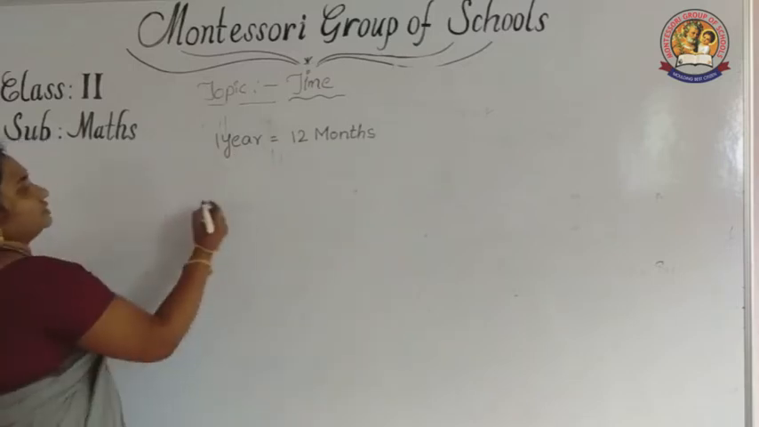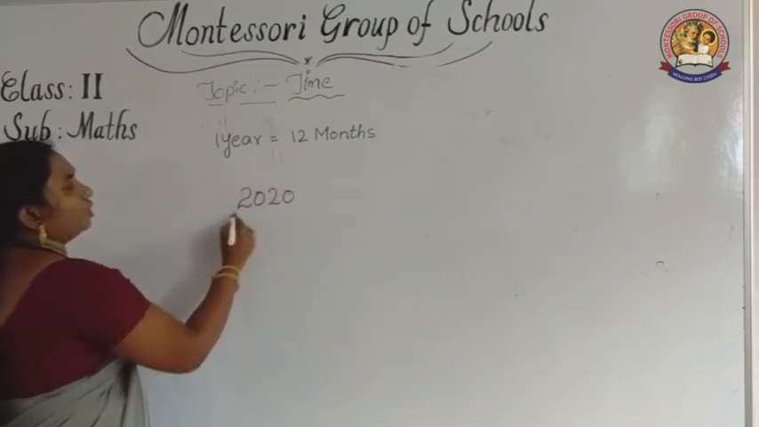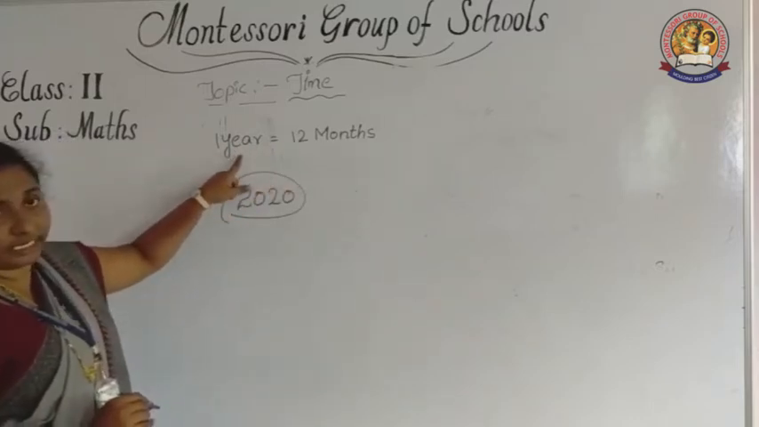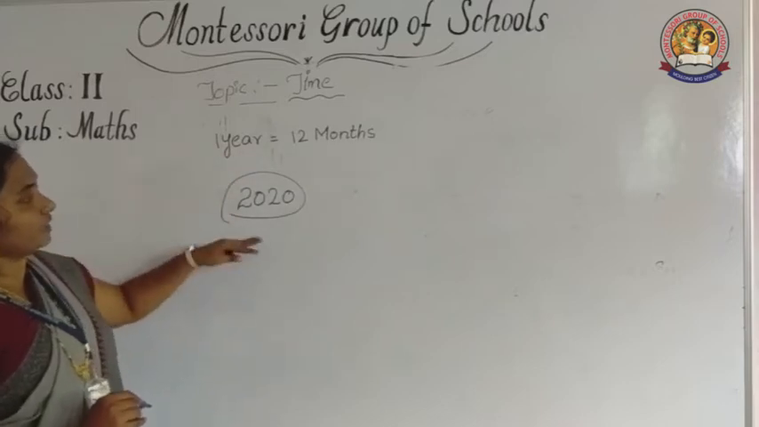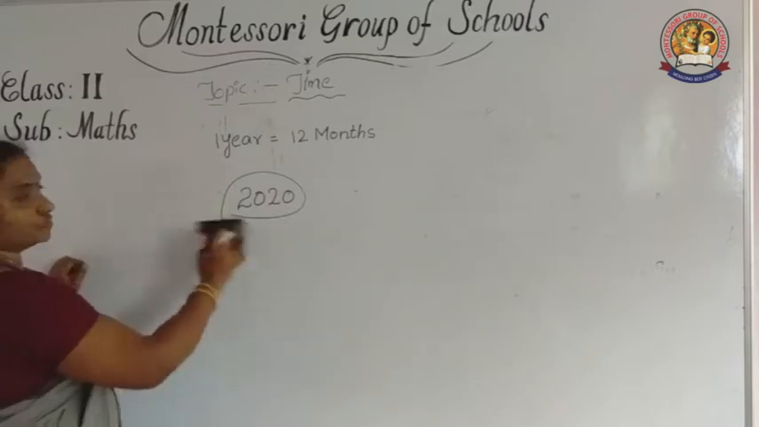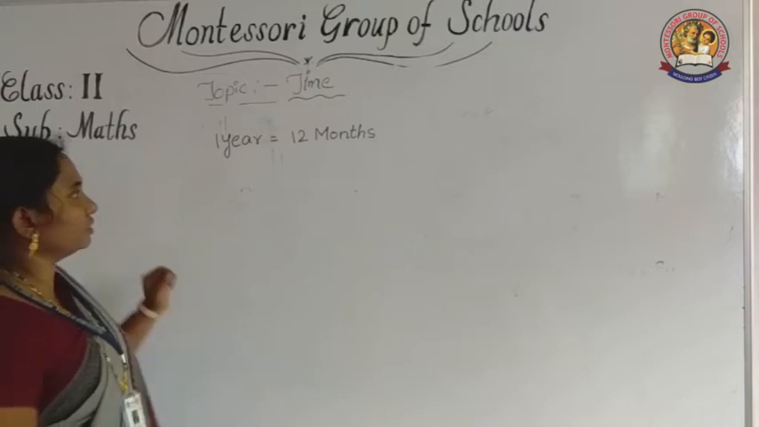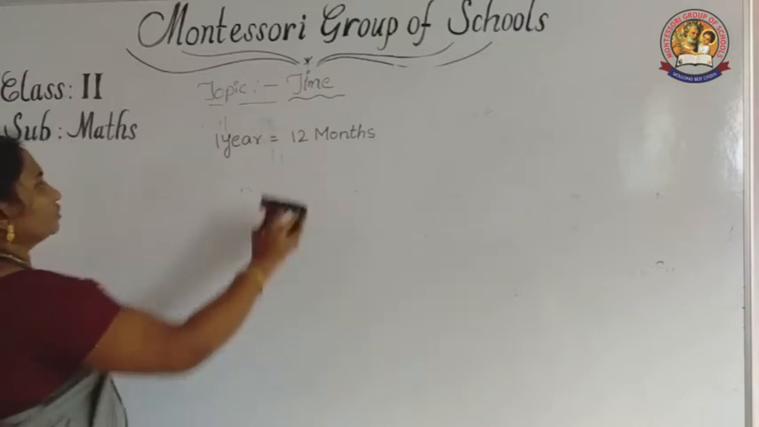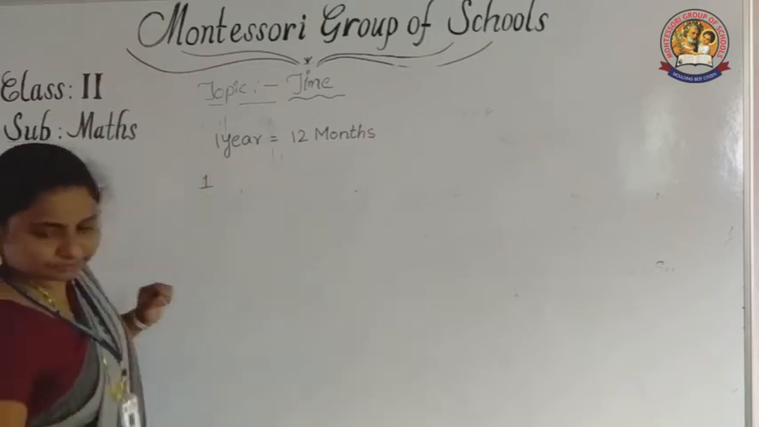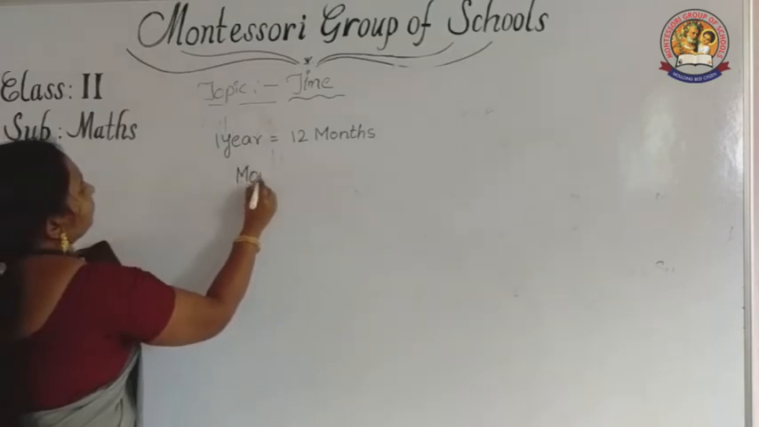What is the year this year? 2020. How do you decide this is 2020? Because 12 months finished as 1 year, and likewise the years go on. So now this year is 2020. Likewise 1 year is equal to 12 months. What are they? Now we are writing first, months.